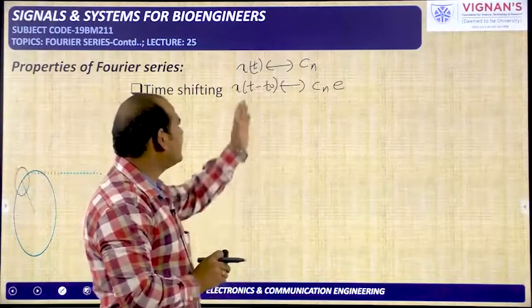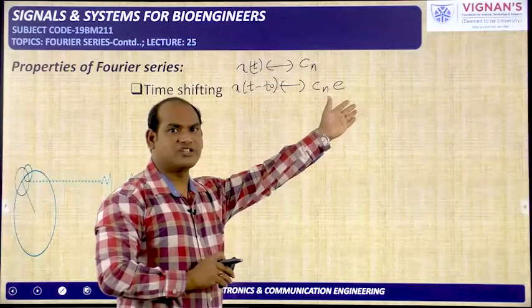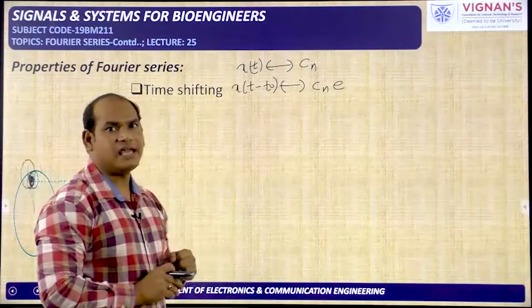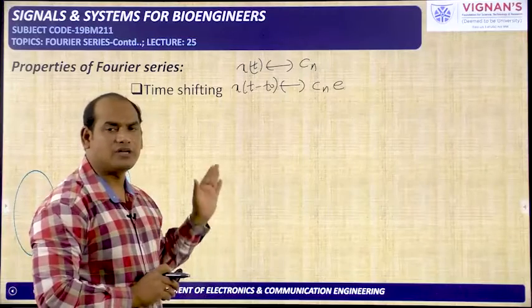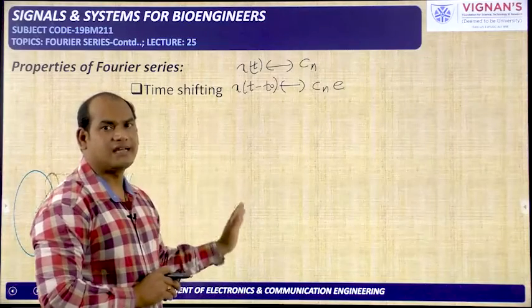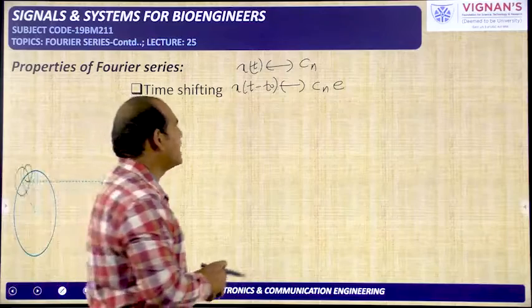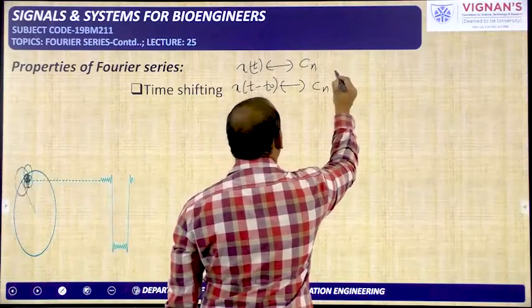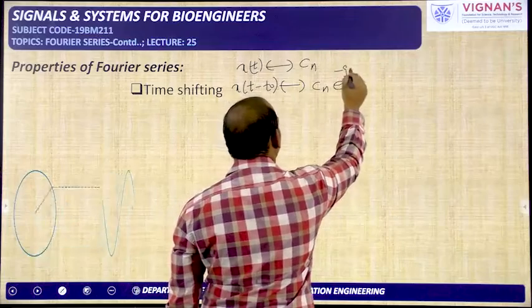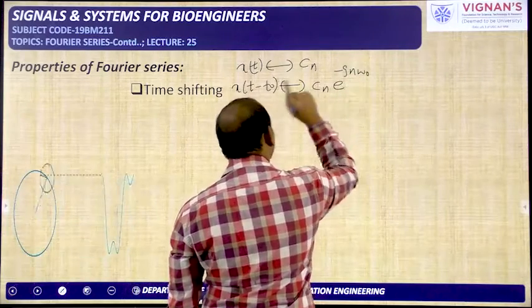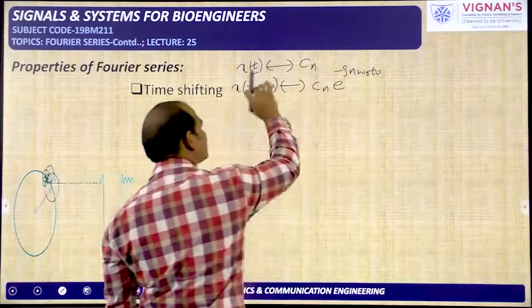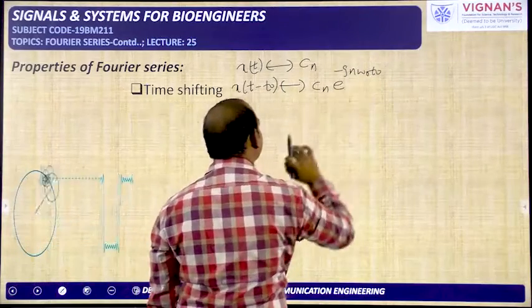Because of the time shifting, we will get an exponential in the frequency domain, or because of the frequency shifting, we will get an exponential term in the time domain. This is valid not only in Fourier series, it is also valid in other transforms, like the Fourier transform. So Cn into, because minus t naught is there, you can remember like this, e power minus Jn omega naught t naught. This exponential is because of the shifting by t naught, that's why t naught will come.